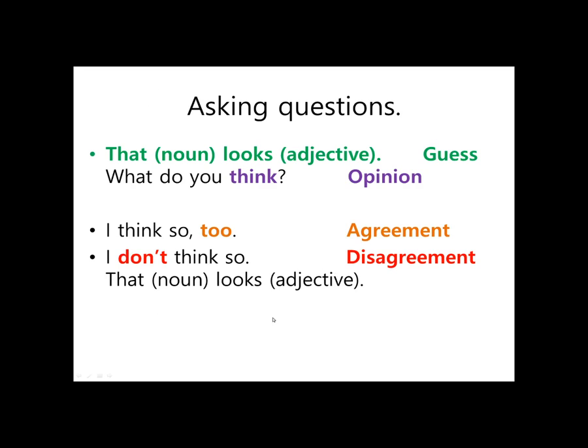Here are all the grammar structures for this topic, how to make these sentences. If you want to make a guess, say that looks. To ask someone for their opinion, you can say, what do you think? And remember, when we see this word think, it usually means that's how they feel, that's their opinion. I think so too, or I don't think so.